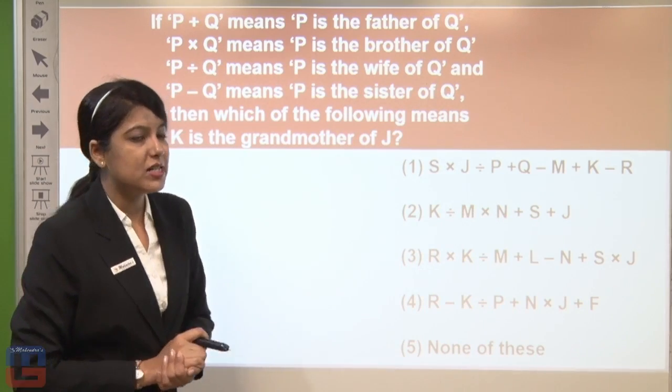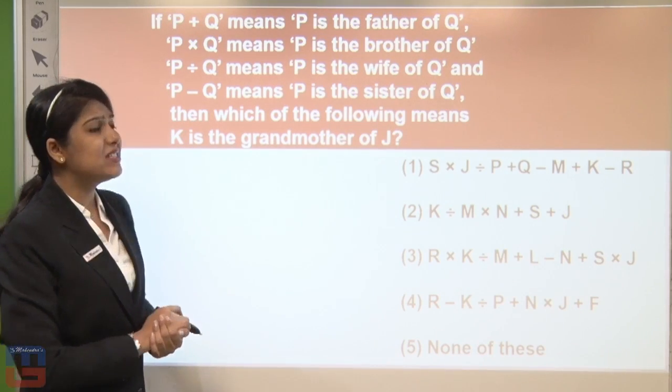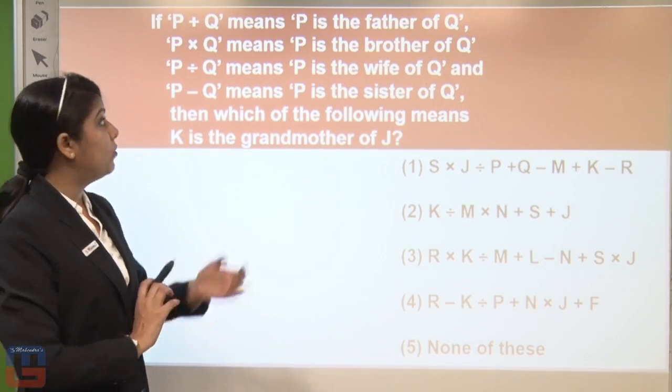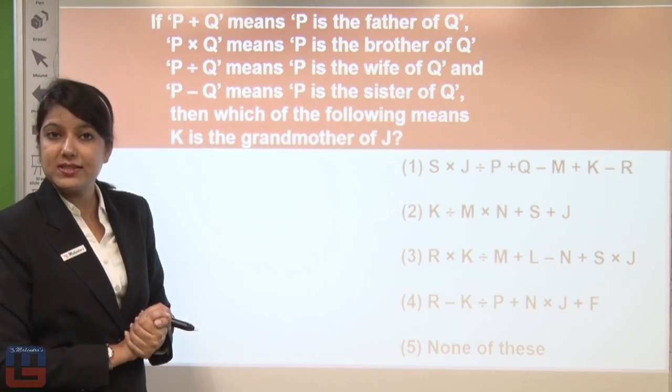Now let's see the conditions first. The conditions given: P plus Q means P is father of Q. P cross Q means P is brother of Q. P divide Q means P is wife of Q. P minus Q means P is sister of Q.